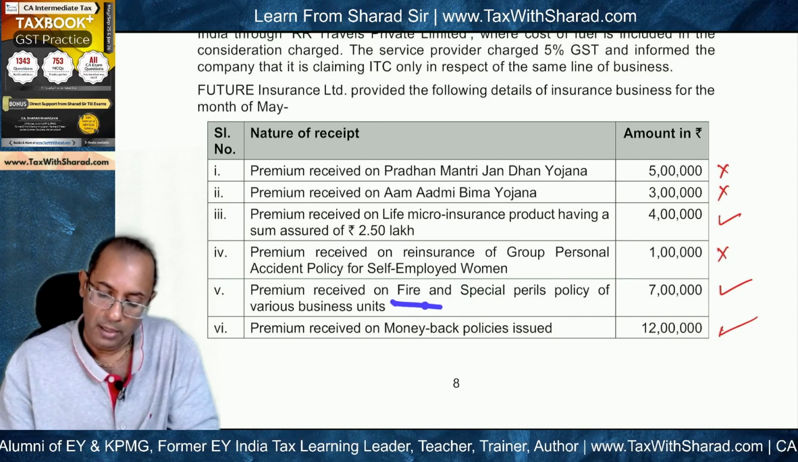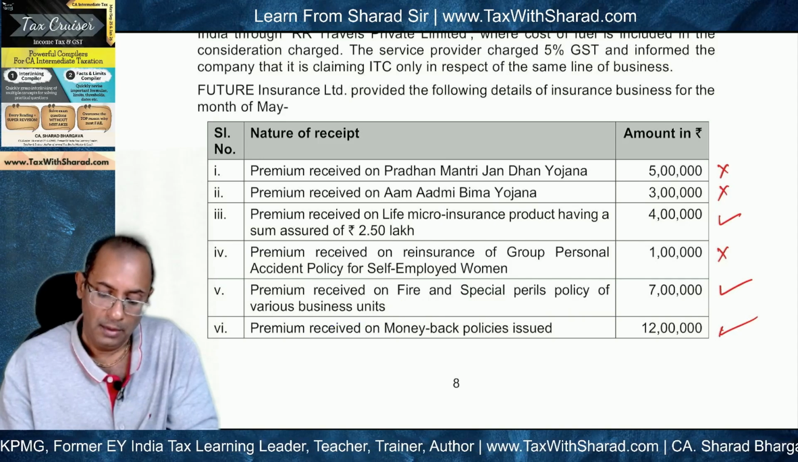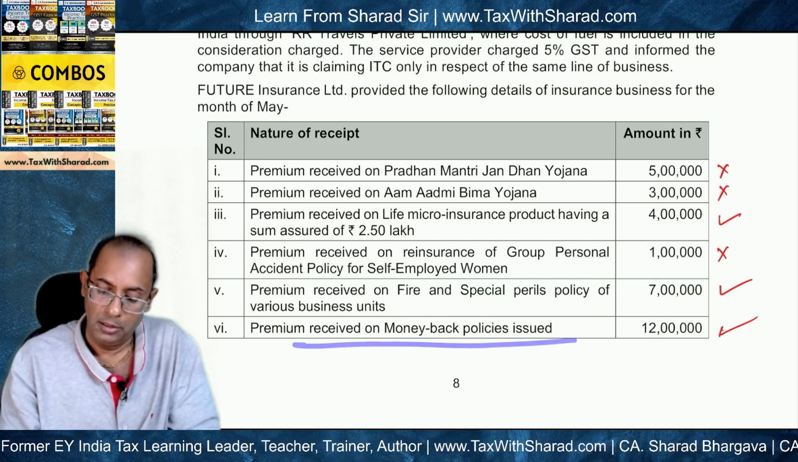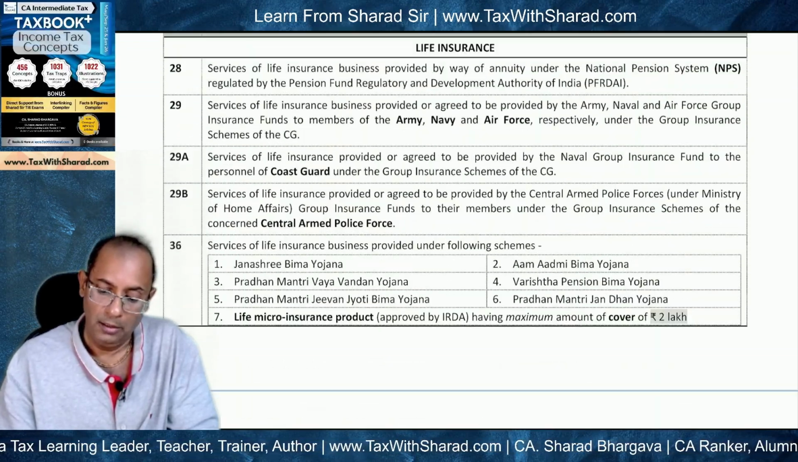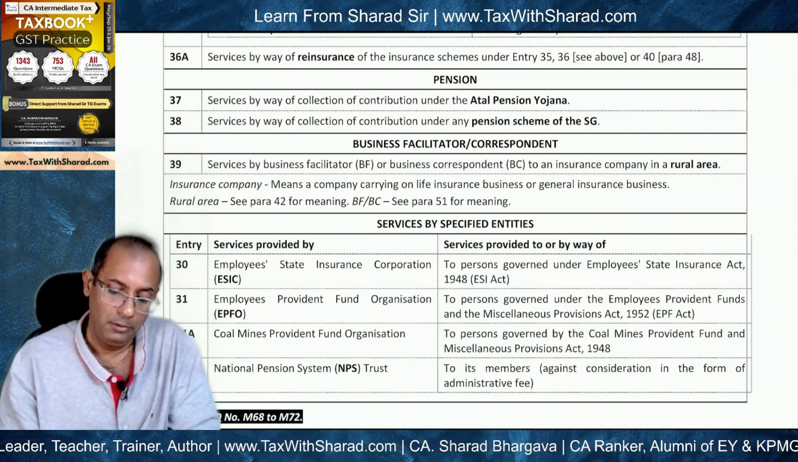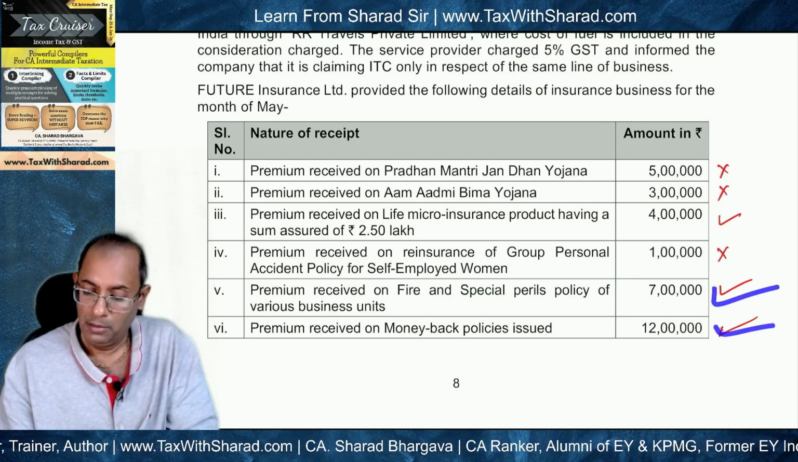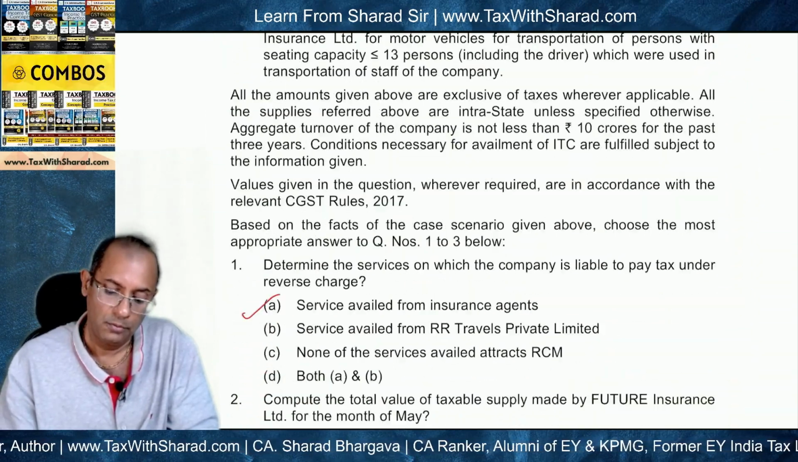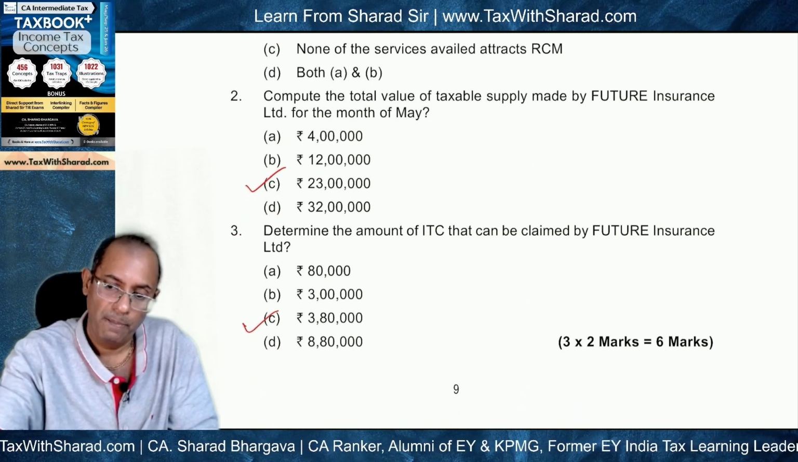Premium paid on fire and special perils policy of various business units and premium received on money back policies issued. This is not exempt. This is not listed under the list of these exempt policies anywhere. So this is not exempt. This becomes taxable, and accordingly 7 lakh becomes taxable and 12 lakh becomes taxable, and the total then comes to 23 lakh. Okay.